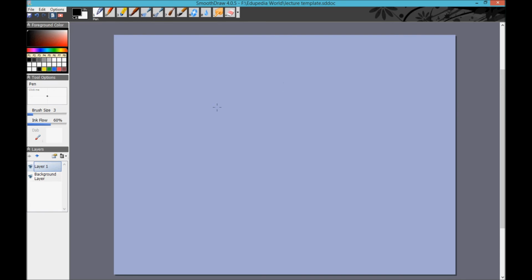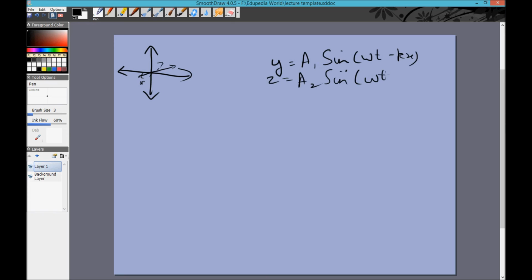The way we study polarized waves is that we decompose them into horizontal and vertical. So if the polarization is like this, we can say that it is the equal sum of the horizontal and vertical polarization. If the polarization is like this, we can say it's more horizontal than vertical. So the way we decompose a vector into its horizontal and vertical components, we can also decompose a polarization into its horizontal and vertical components. The detailed mathematical study is not in your course, but the way it works is y is equal to a1 sine of (omega t minus kx), and z is equal to a2 sine of (omega t minus kx).